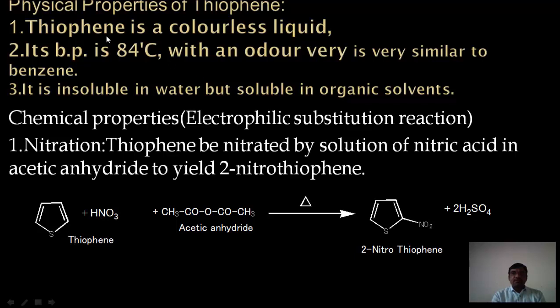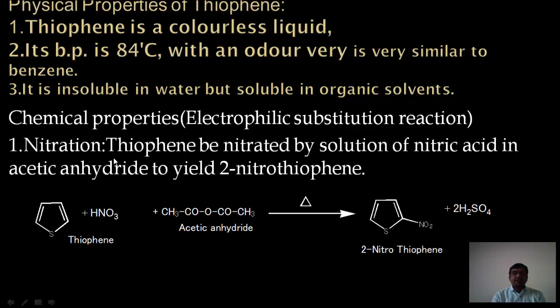There are some physical properties of thiophene. Thiophene is also a colorless liquid. Its boiling point is 84 degrees centigrade. Its odor is very similar to benzene. It is insoluble in water but soluble in organic solvents. The chemical properties, that is electrophilic substitution reactions.